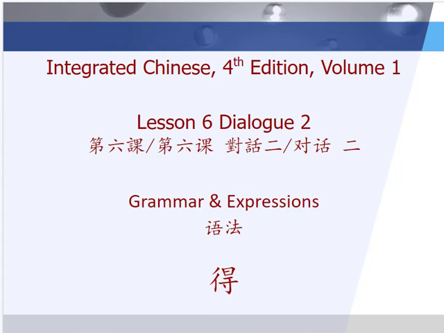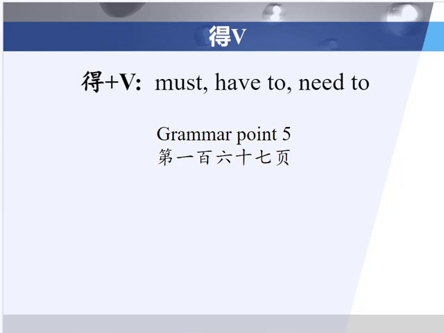Today I want to go through the grammar for dei in Lesson 6, Dialogue 2, 第六课对话2 of Integrated Chinese 4th Edition, Volume 1. You can find this in grammar point number 5 in 第167页, page 167 in your textbook. Dei means must, have to, or need to. It is an auxiliary verb, and it goes right before the main verb of the sentence. Let's take a look at some examples.